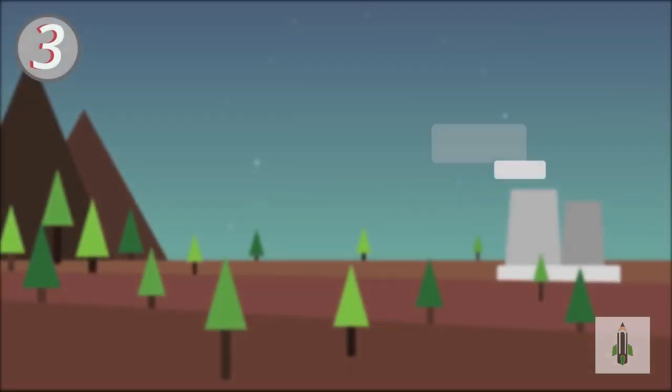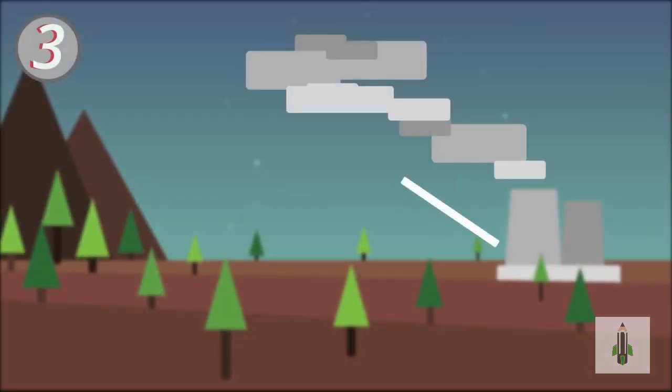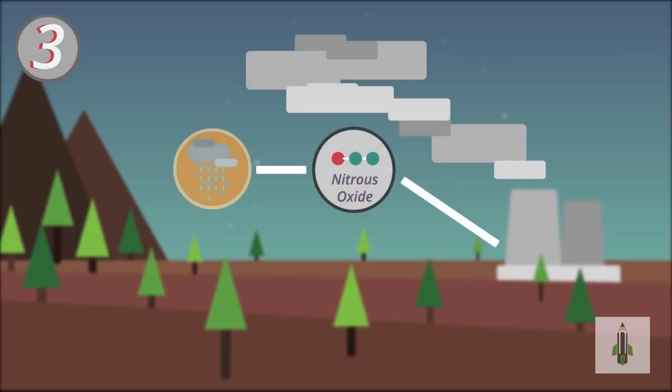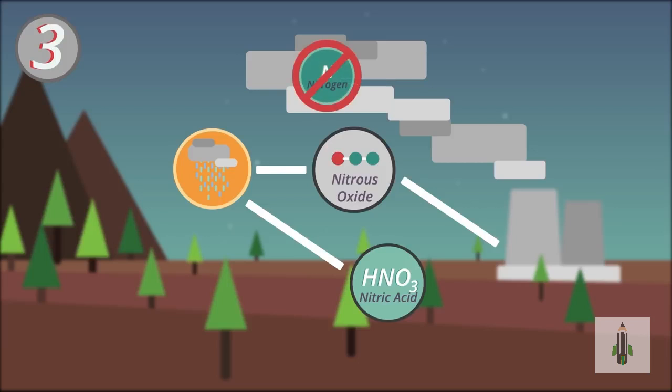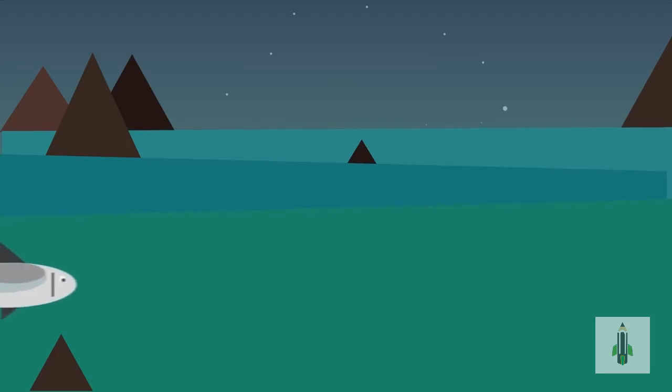And as I mentioned earlier, burning fossil fuels also adds nitrous oxide to the atmosphere, which dissolves in rainwater to make nitric acid, which then adds nitrates to the soil. This isn't as good as it sounds. It upsets the balance of the natural nitrogen cycle. Pollutant ecosystems are altering the ecology of entire regions.